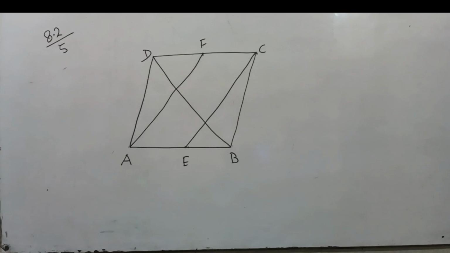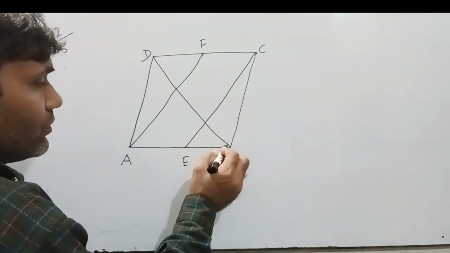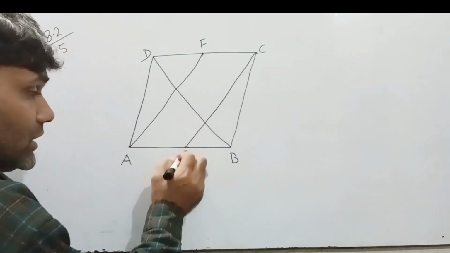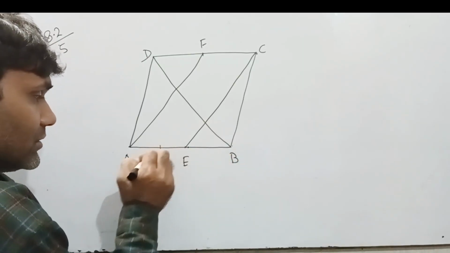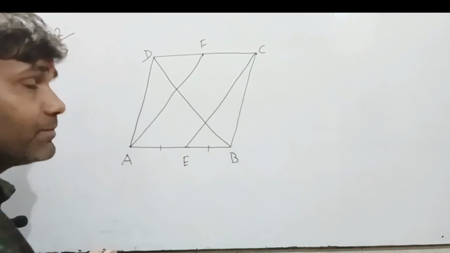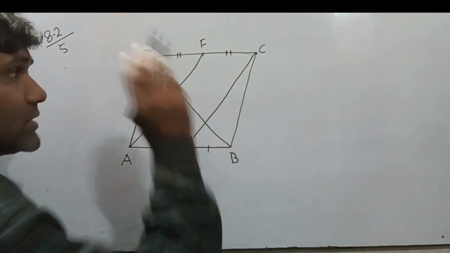Now see, AE equal to BE. Why? Because E is the midpoint of AB. It means this segment equal to this segment, and similarly this segment equal to this segment.